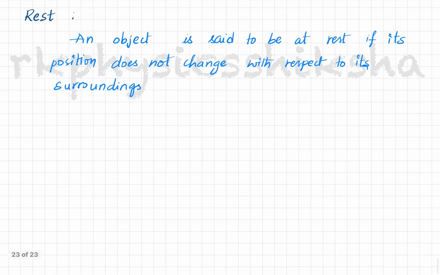For example, a book that is lying on the table is at rest with respect to the table.